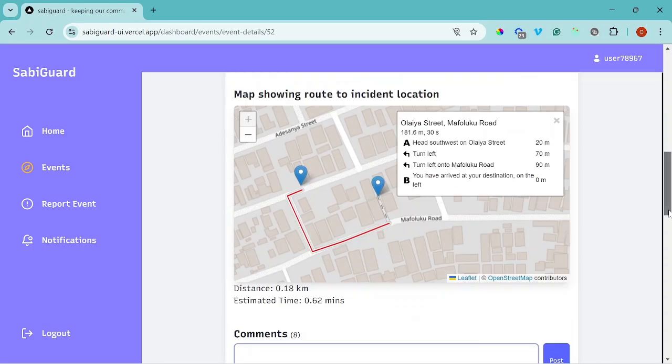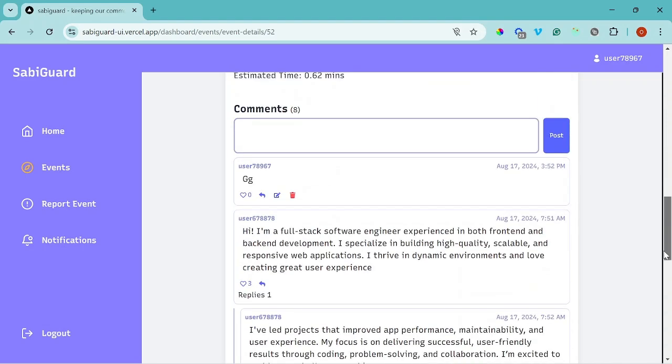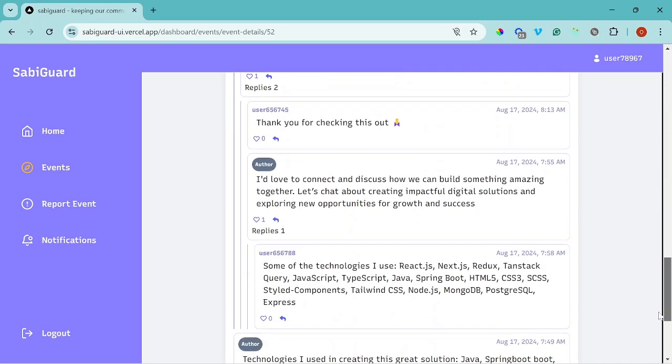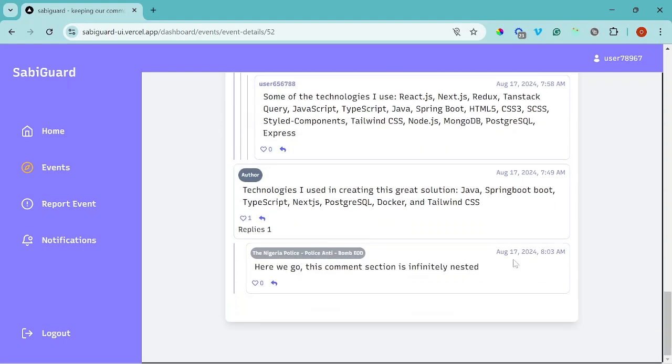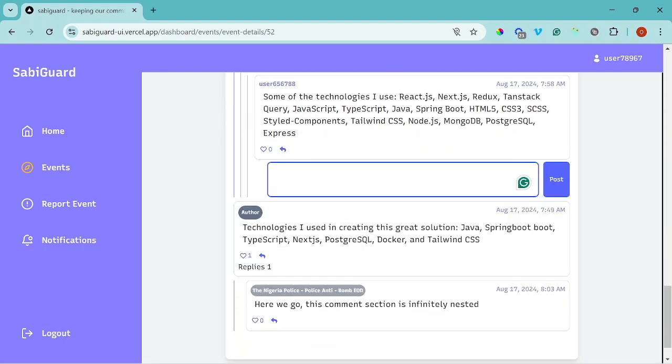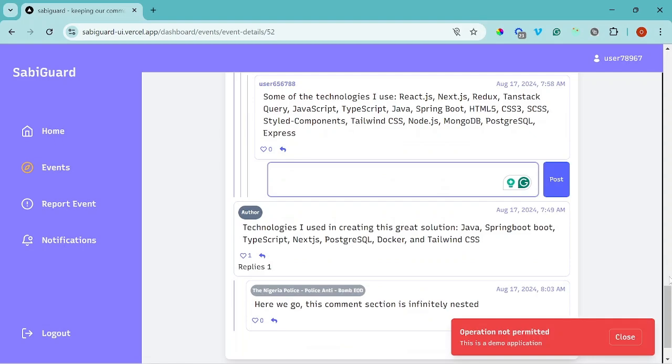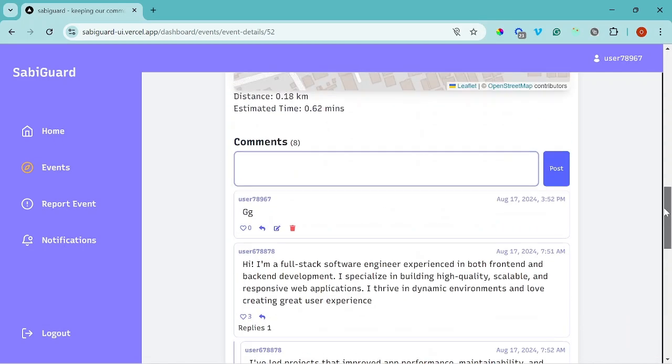And this is the comment section. This comment section is infinitely nested. You can reply to comments, right? You can reply to this comment, although it's a test version. I can share this now.